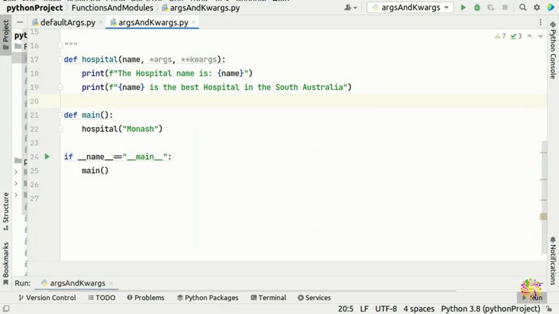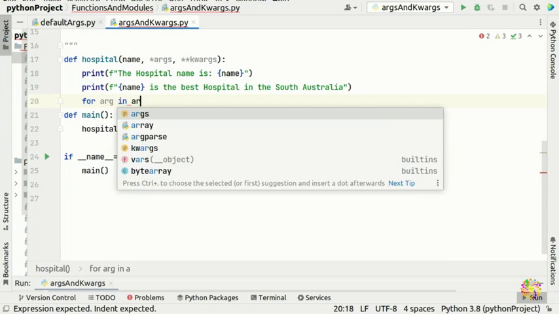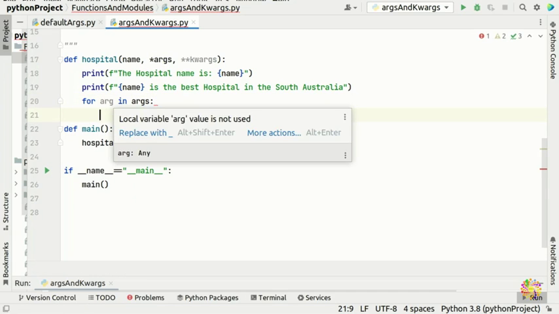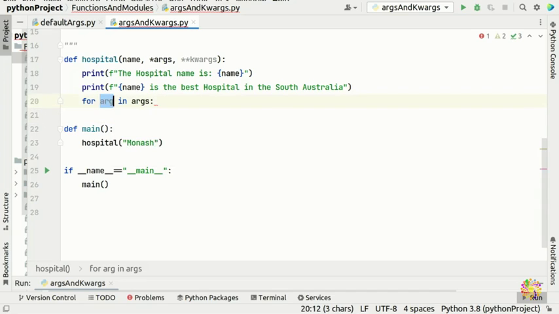Okay, so now you guys need to run a for loop for args: for arg in args. You guys can put arg because this one is singular and this is plural. You guys can put anything else, I don't care.